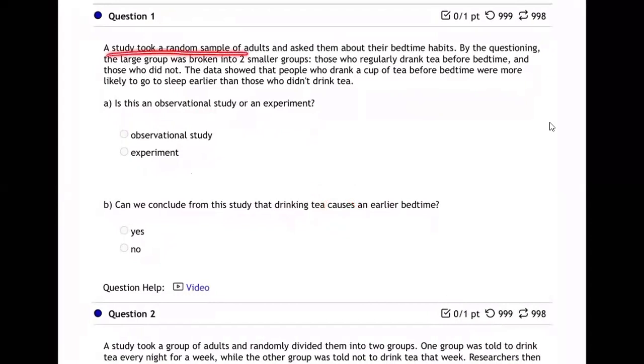The study took a random sample of adults and asked them about their bedtime habits. By the questioning, the large group was broken into two smaller groups, those who regularly drink tea before bedtime and those who did not. The data showed that people who drank a cup of tea before bedtime were more likely to go to sleep earlier than those who didn't drink tea. So is this an observational study or an experiment? Okay, so the difference is observational.